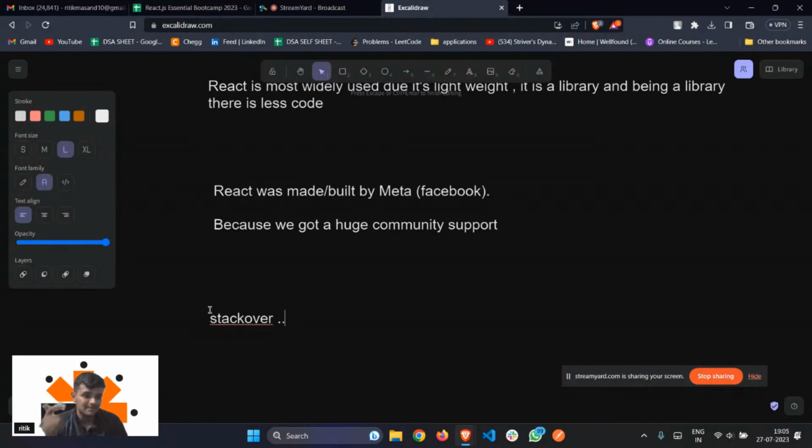The updates that React will bring, the features that React will bring will be top notch, will be the best in the industry. Because again, it's built by Facebook, right? Facebook, you all know how big a tech giant is Facebook, right? It has got brilliant engineers, it has got a huge support, it has got huge funds. Anything that is there to be catered, they will do that.